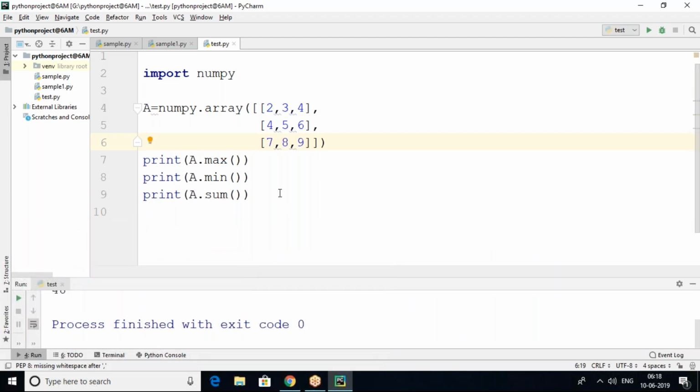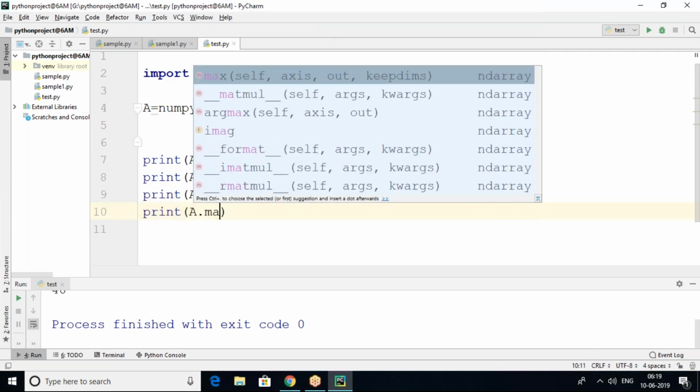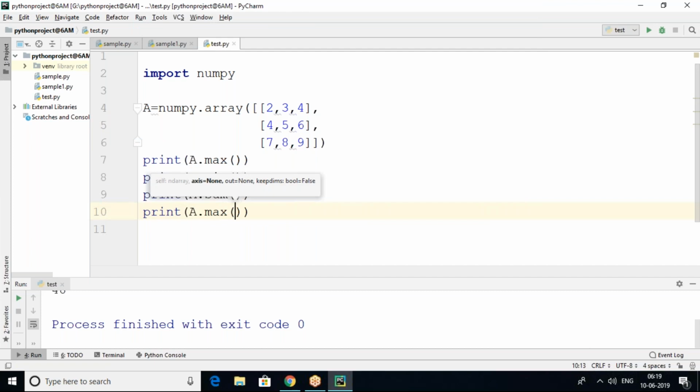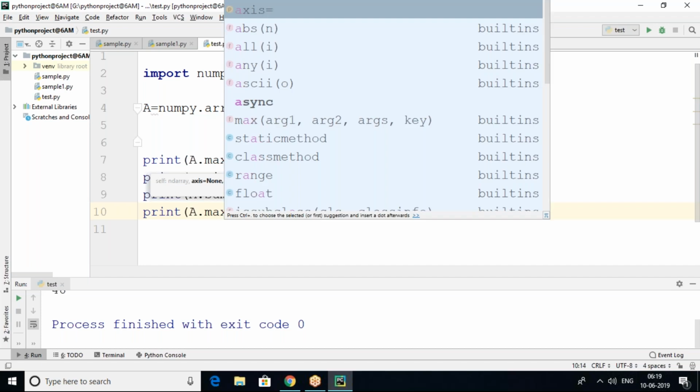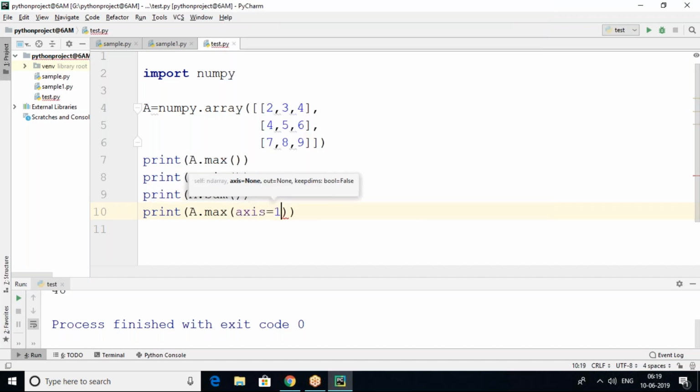And now I want to find the row-wise maximum element. Row-wise means, in this row, what is the maximum element? 4. This row's maximum element is 6. This row's maximum element is 7. I want to find out how it is possible. Print a.max of row-wise, in the sense row means axis equals 1.